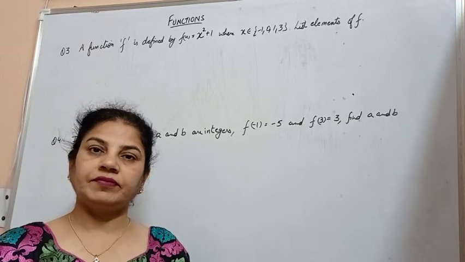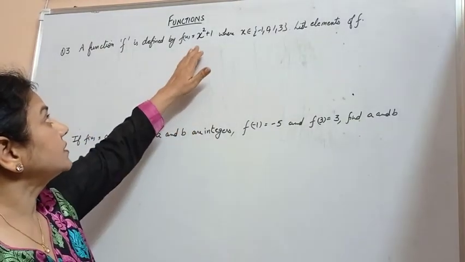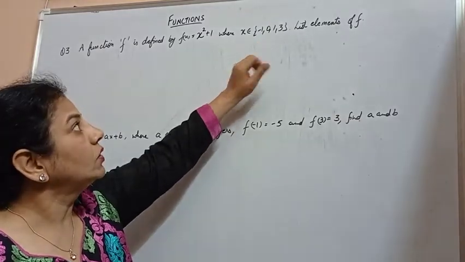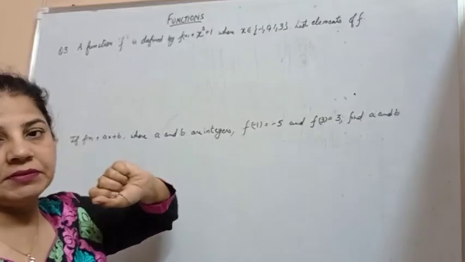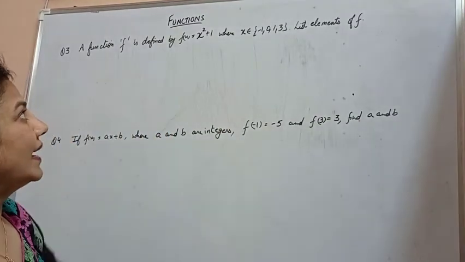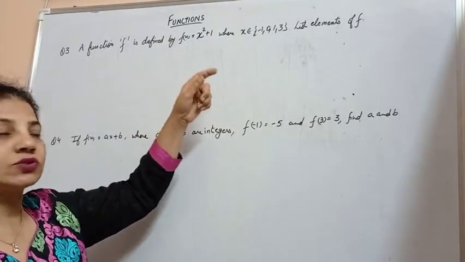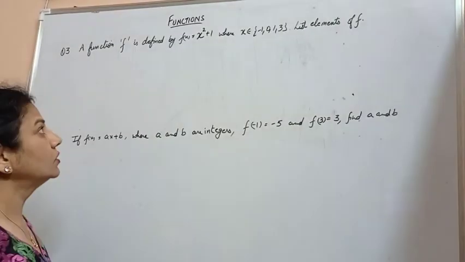A function f is defined as f(x) is equal to x square plus 1, where x belongs to {-1, 0, 1, 3}. List the elements of f. Now x belongs to -1, 0, 1, 3. We give the value of x, and correspondingly we get the value of f(x). So we have